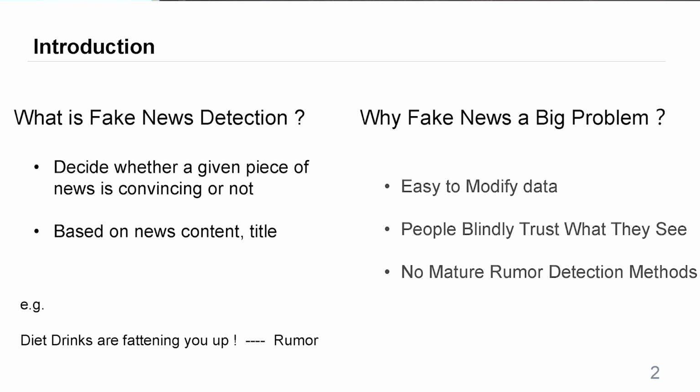Why is fake news a big problem? Because due to the spread of the internet, it is easy for everyone to modify data, and people tend to blindly trust what they see. And nowadays, there are actually no major rumor detection methods.